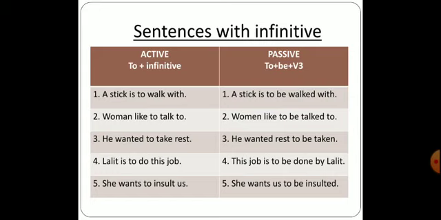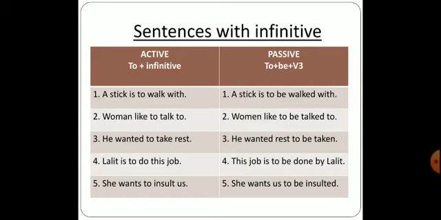You can observe the sentences over here. Women like to talk to. Women like to be talked to. Over here by is not there. Instead of by we are using be. The third one is he wanted to take rest. Now over here there is no subject or object being used. So you will be starting the sentence as it is. He wanted. Then we'll be taking up the verb, that is rest. So he wanted rest to be taken.